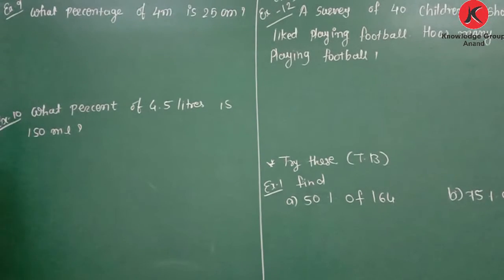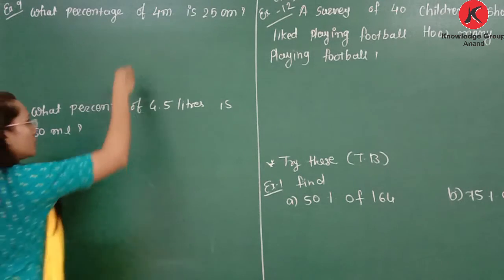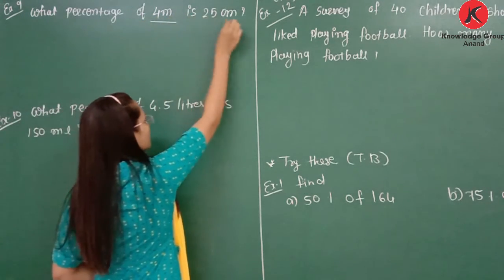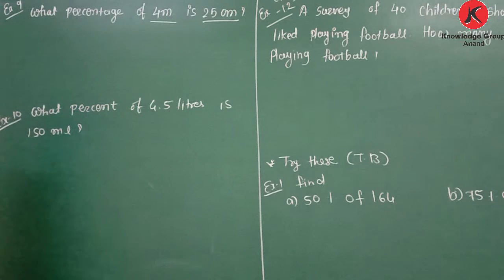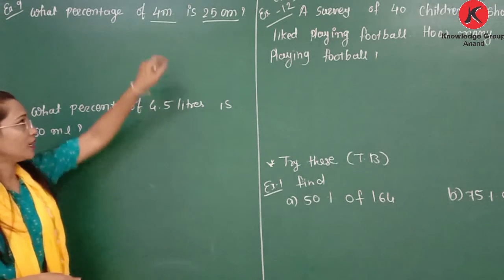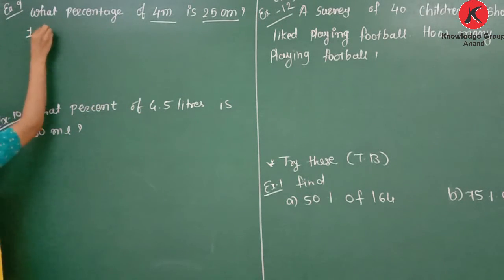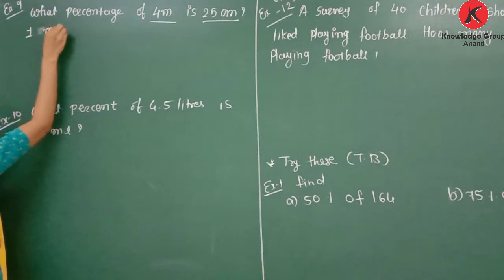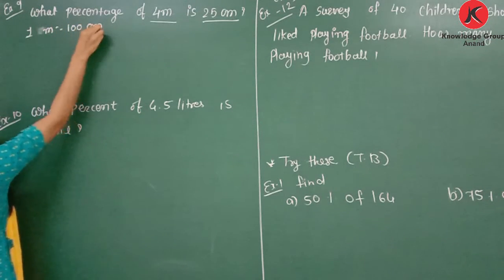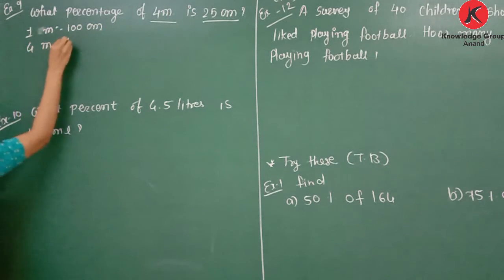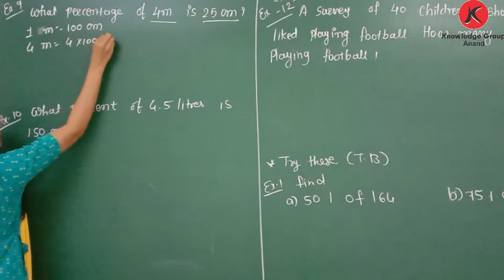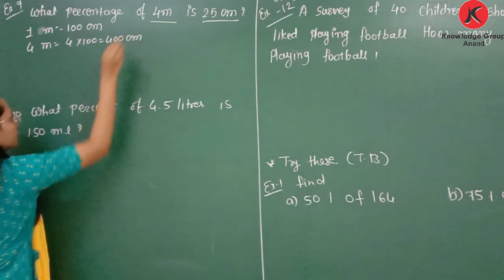Now let's take the next example. What percentage of 4 meter is 25 centimeter? So this one has 4 meter, the unit is meter, and 25 centimeter. So again we need to perform the conversion. Now which unit will we convert? We convert meter into centimeter. So we can write 1 meter is equal to 100 centimeter. So 4 meter is equal to 4 multiplied by 100, that is 400 centimeter.